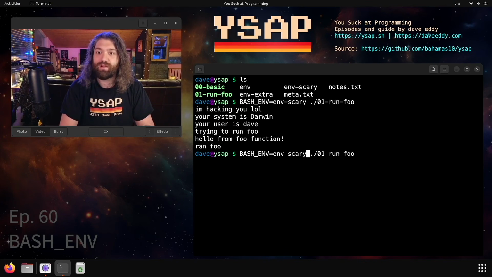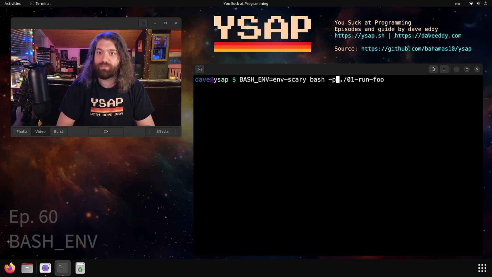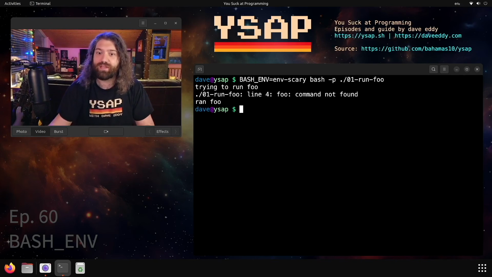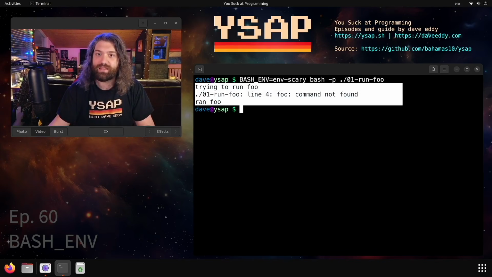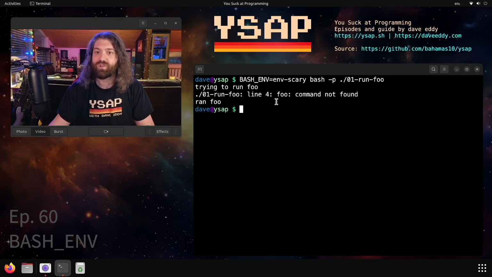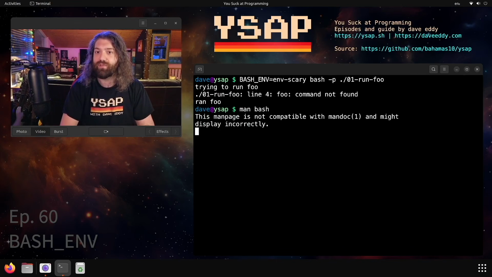What can we do here? Well, bash has a command line flag. Of course it does. -p. Go ahead and run -p, and then notice that we get the same output we get if we run it without this bash env. -p is a privilege mode. It tells bash not to do a couple different things like this. So one of the things that bash won't do is read the bash env file. You can go find more if you man bash.